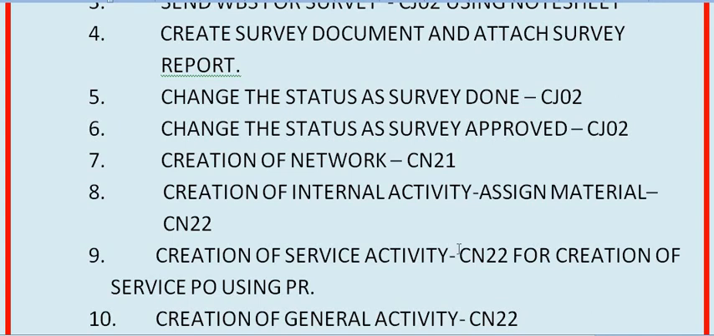Okay, external processing, what is external processing? In your project, whatever services you have taken from outside vendors or any outside agency work, these things will be booked in your external processing. Once you release the external processing,